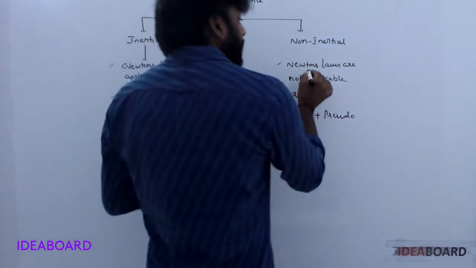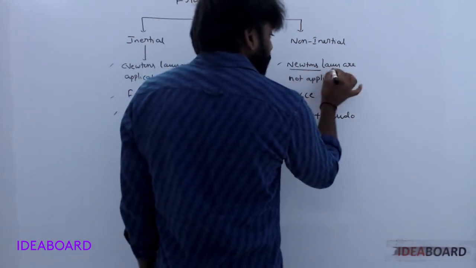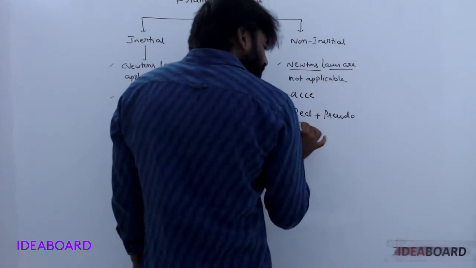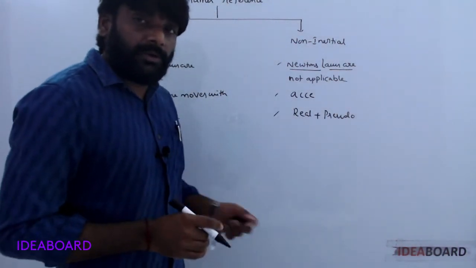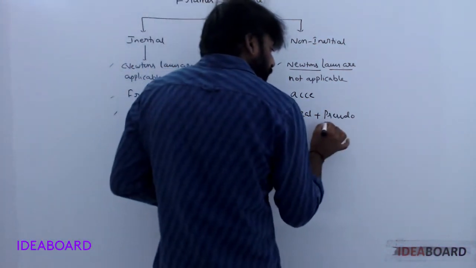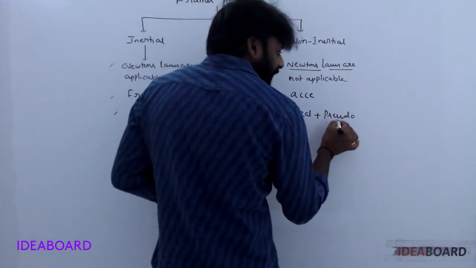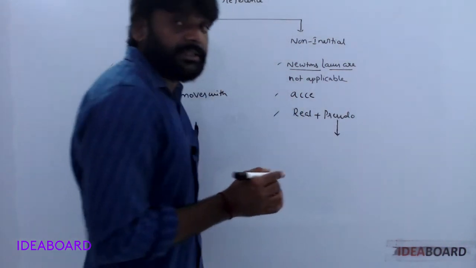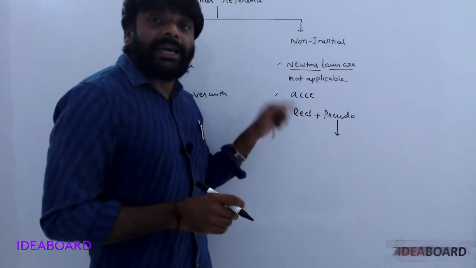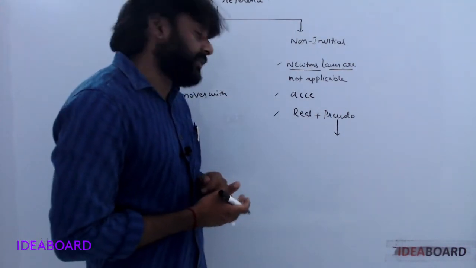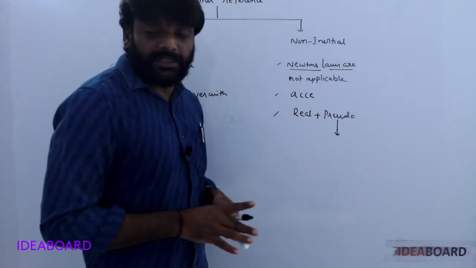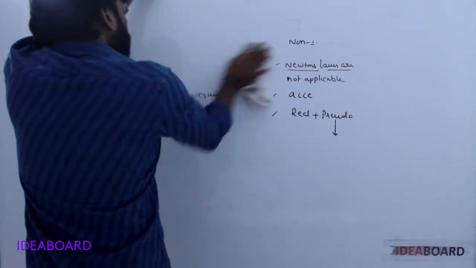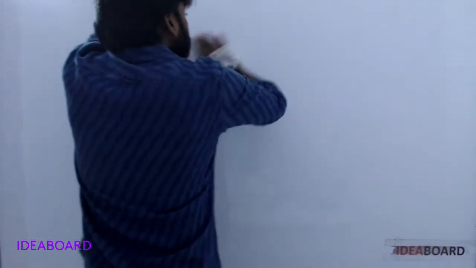Here, Newton's laws of motion are not applicable in the sense that Newton's second law is also not applicable. In that case, one imaginary force is taken, that is the pseudo force. The pseudo force is always opposite to the direction of the acceleration of the body. Understood? Now, some applications on pseudo force.